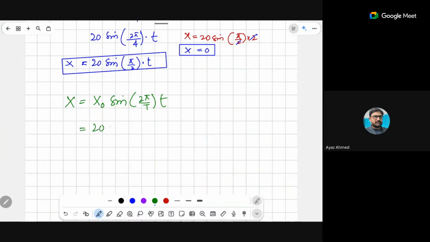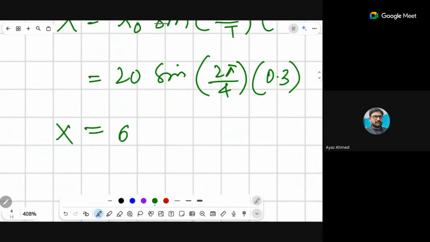So that is 20 millimeters sine of 2 pi by 4 into 0.3. So please use your calculator and give me the values here. So that is 6 centimeter.